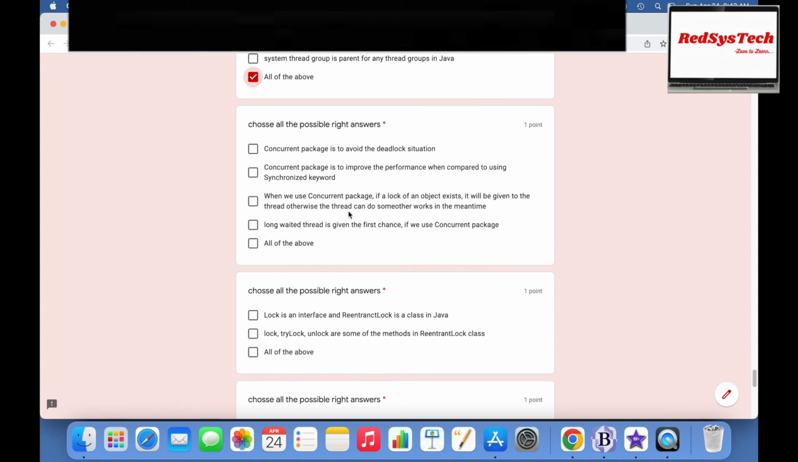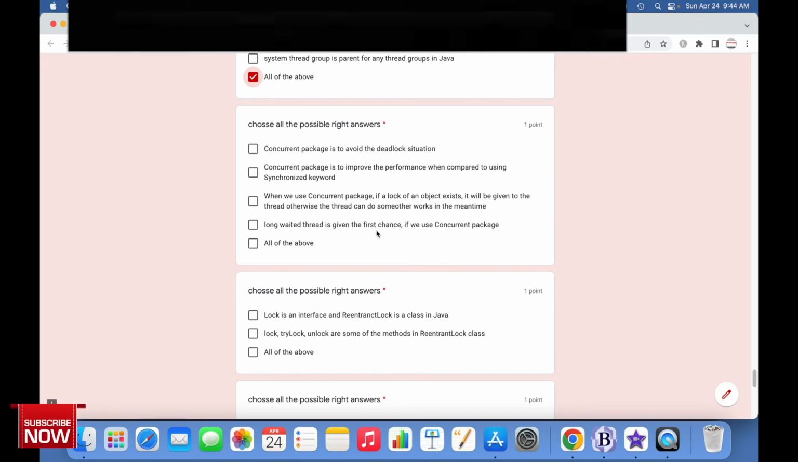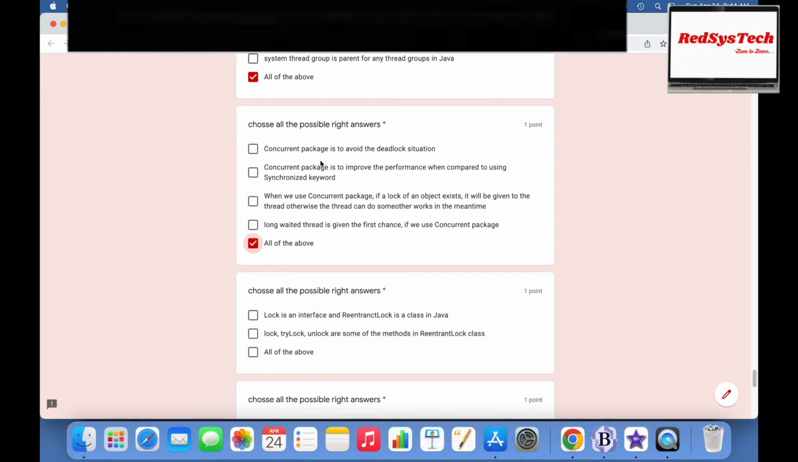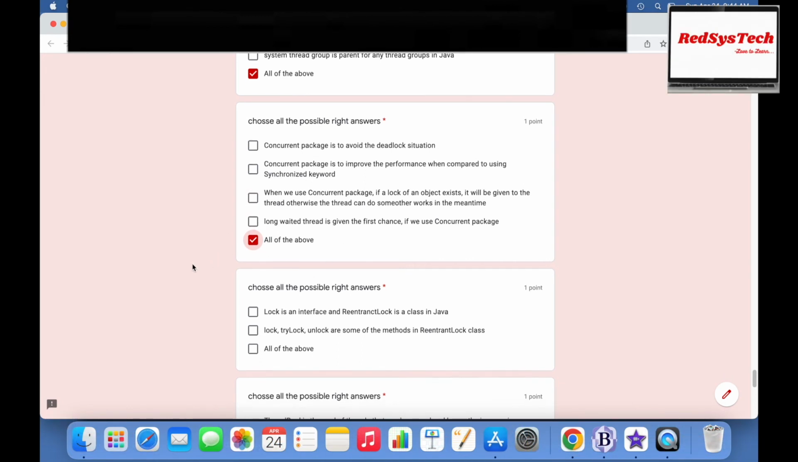If you're using the concurrent package in your program, and if a lock of an object exists, then a thread is able to use it. Otherwise, it doesn't need to wait. Meanwhile, the thread can do some other work, right? So the longest waiting thread is given the first chance if you use the concurrent package. Yes, that is also correct. The thread which has been waiting for a longer time will be given the first chance, right? So all of the above is the right answer.